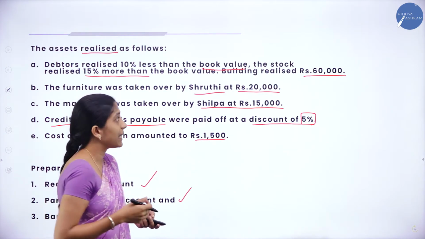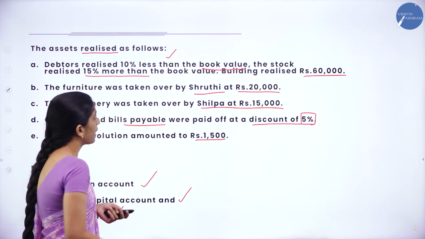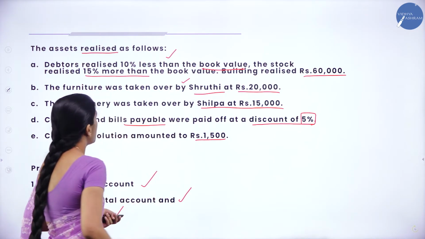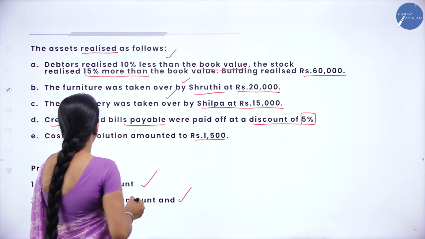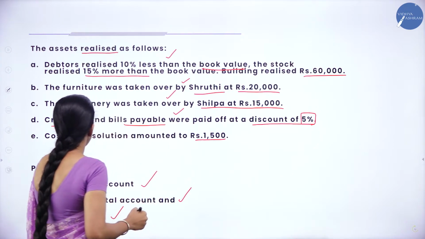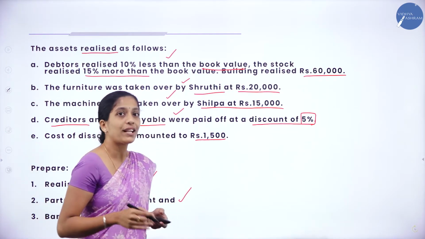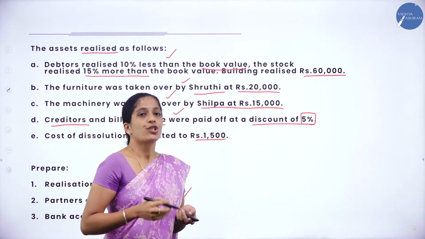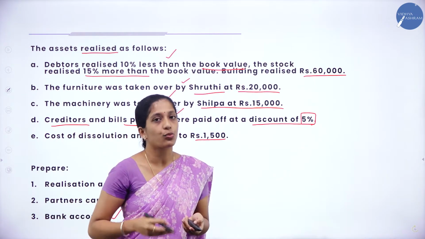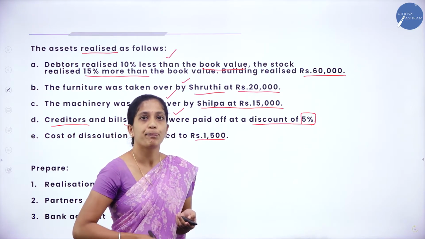Now go through the adjustment. If any adjustment is pending, assets realized, we have recorded. Furniture taken over, we have recorded. Machinery taken over, we have recorded. Creditors and bills payable, we have paid also. Next is cost of dissolution. It's nothing but realization expenses. How much? 1,500. So when you pay realization expenses, what goes out of the business? Cash or bank. So in this problem, it is bank, right?